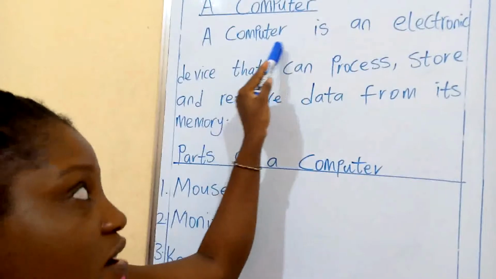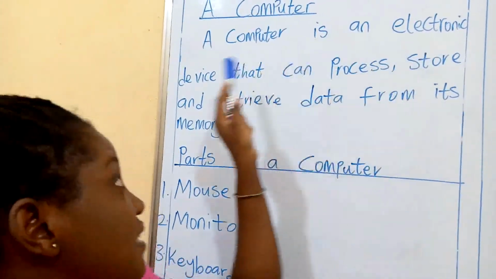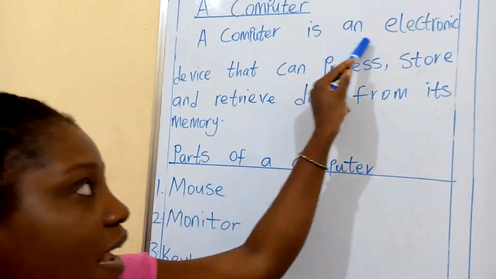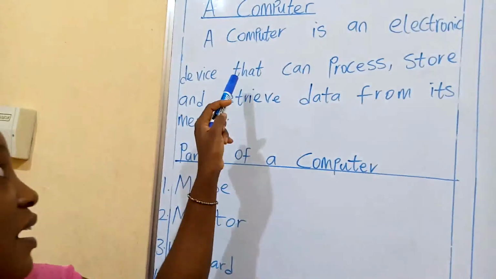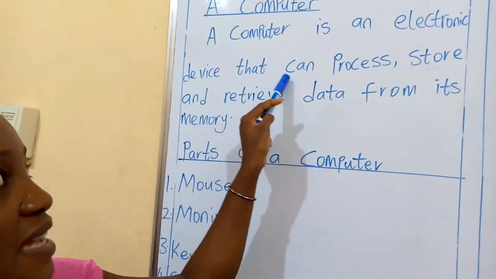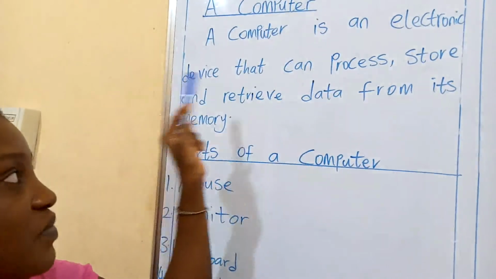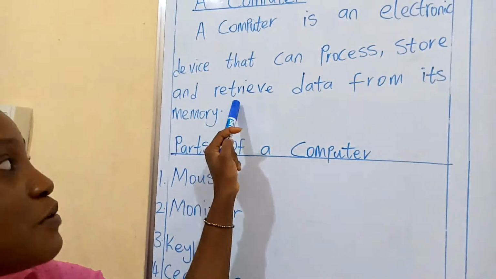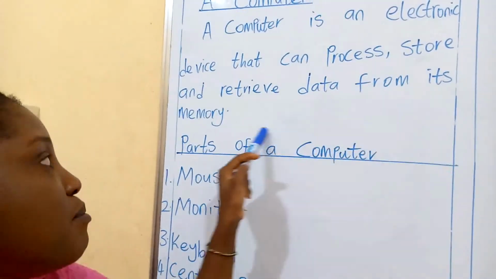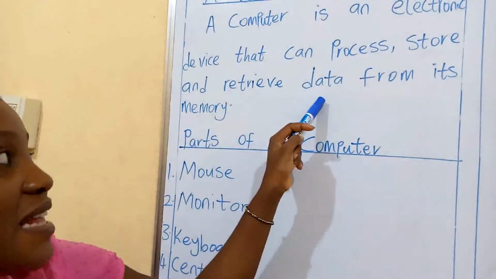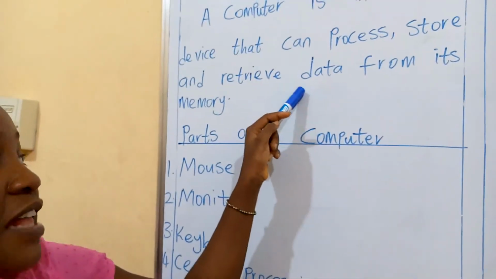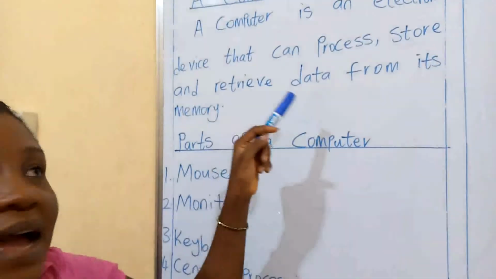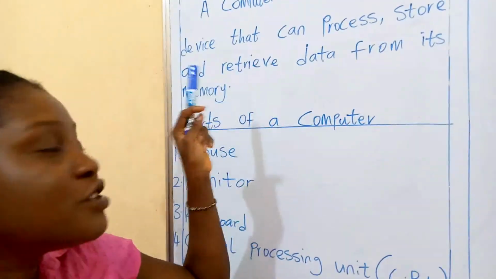A computer is an electronic device. What did I say? A computer is an electronic device. That can process, store, and retrieve data from its memory. I've explained earlier that this data is information. Anything you send into the computer, it is being stored in its memory. And even if you go back in 50 years' time to remove those information, it will still be there.